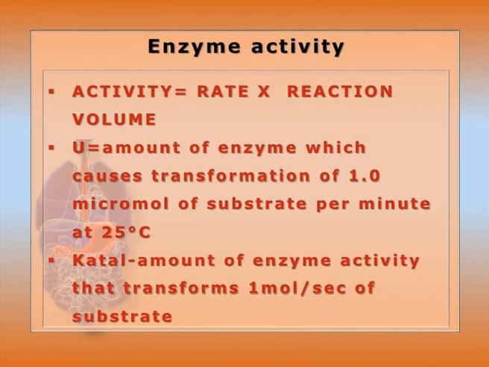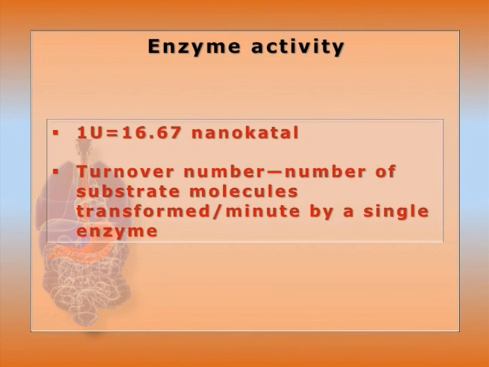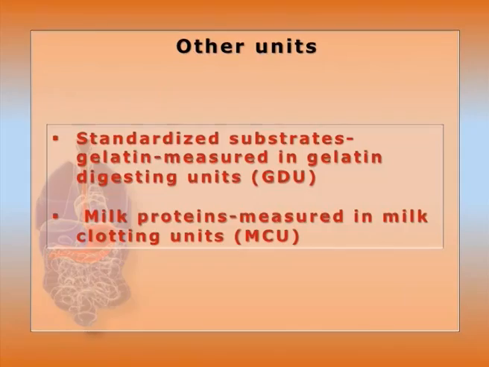Okay, and the SI unit is katal, that is the amount of enzyme activity that is able to transform 1 mole of substrate per second under 25 degrees centigrade, and 1 U is equal to 16.67 nanokatal. Apart from which, turnover number is also very important, that is the number of substrate molecules transformed per single enzyme molecule. And the highest turnover number for carbonic anhydrase is 36 into 10 to the power 5 per minute.